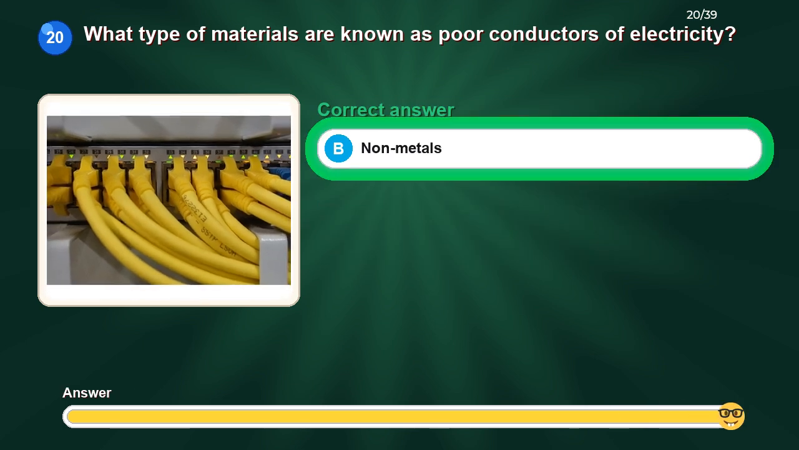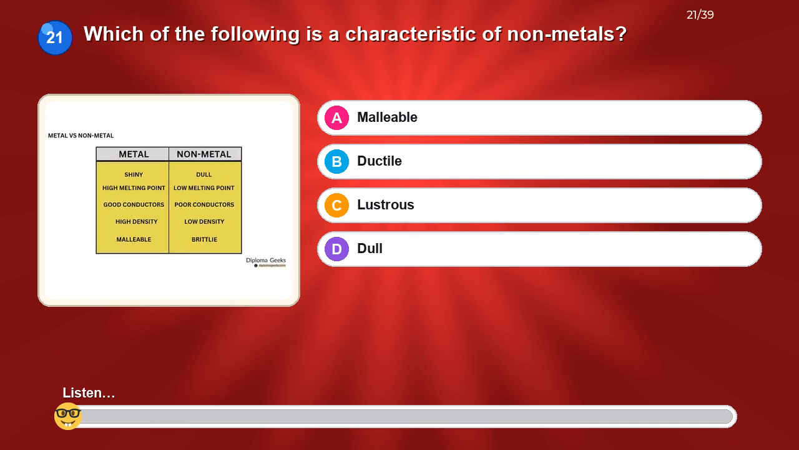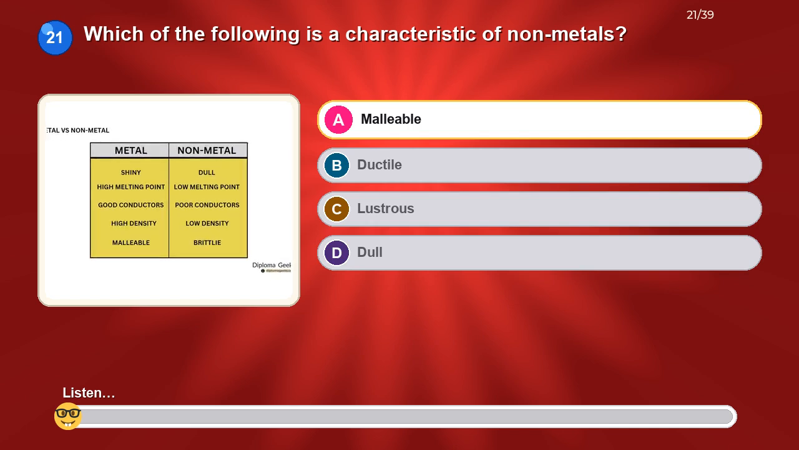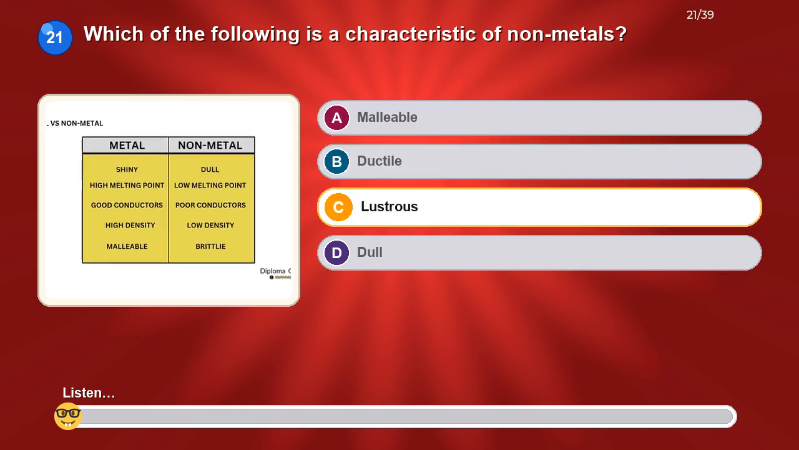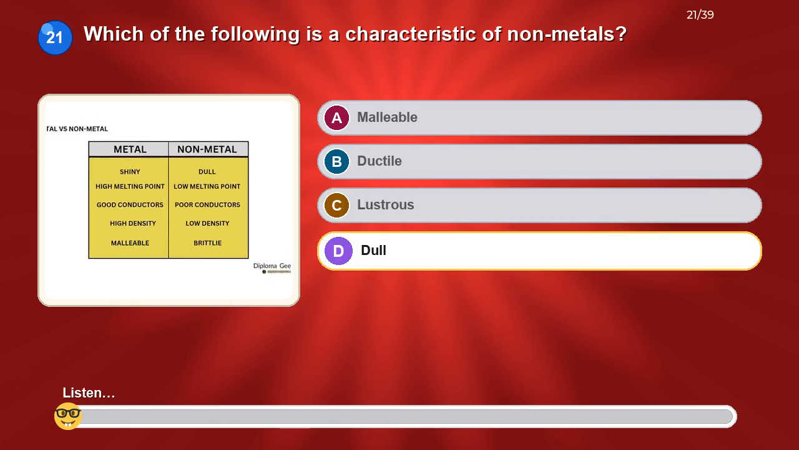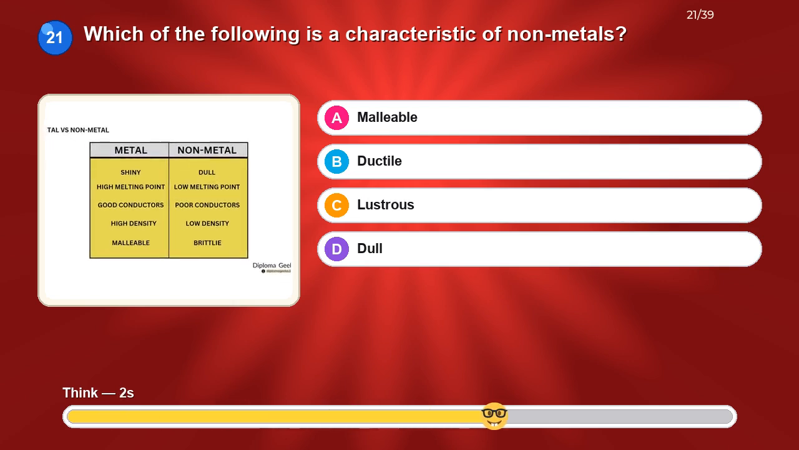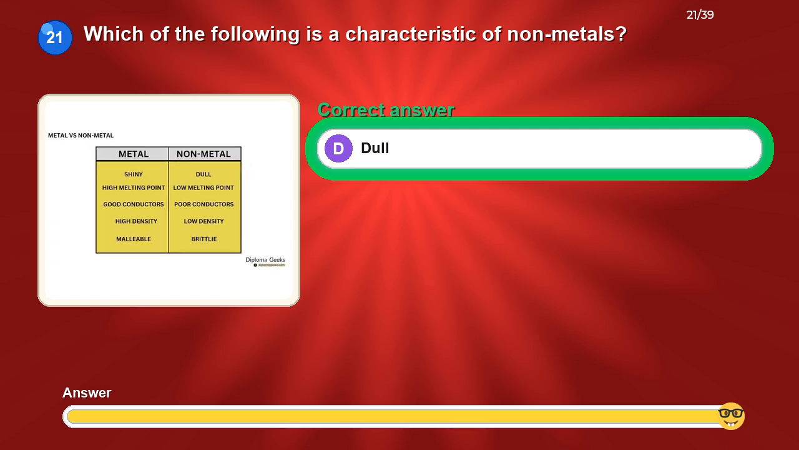The correct answer is non-metals. Which of the following is a characteristic of non-metals? Option A, malleable. Option B, ductile. Option C, lustrous. Option D, dull. The correct answer is dull.